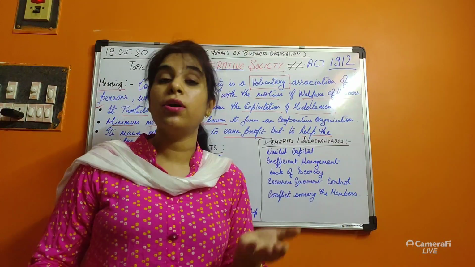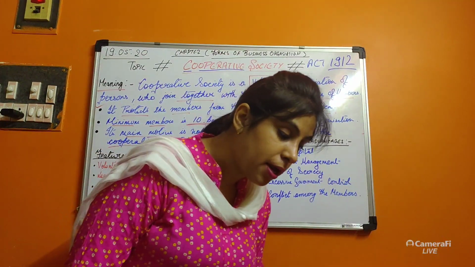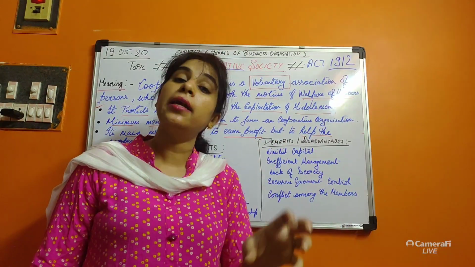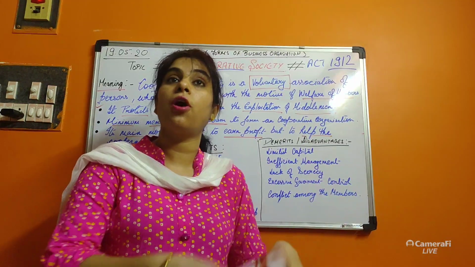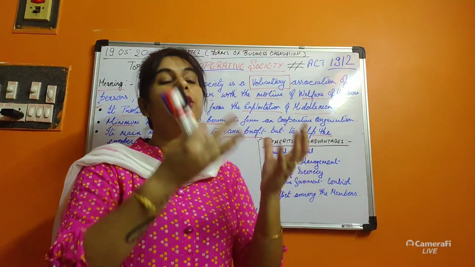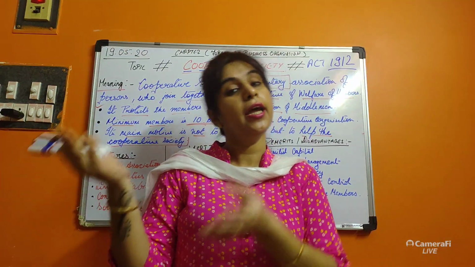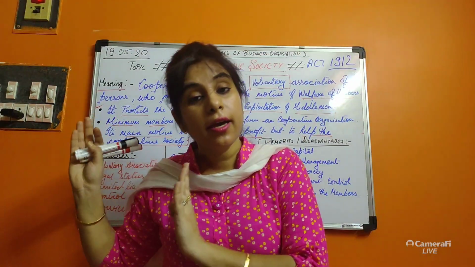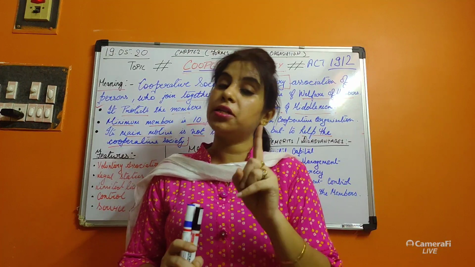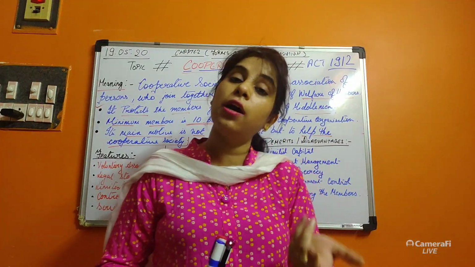Its secondary motive can be earning profit, but not the main motive. If the main motive is helping others, and the cooperative society thinks that by earning profit it can help more people with that profit, then the secondary motive can be earning profit. But the primary motive is only helping the people and thinking of the welfare of the people.